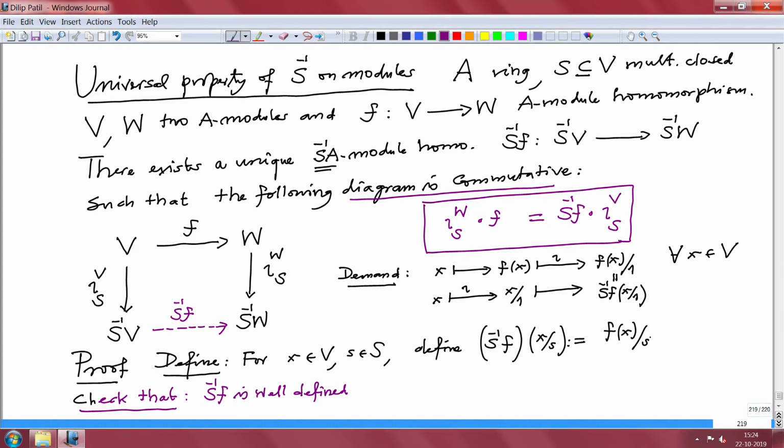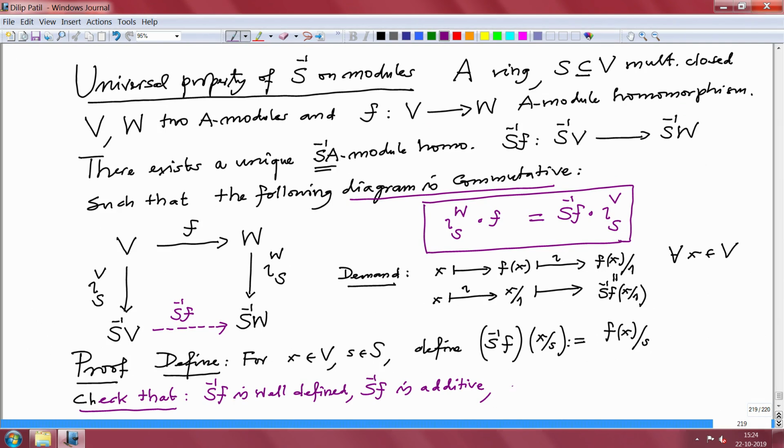Check it. Another thing to check is that S inverse F is additive. It respects the addition. That is where you will need to use the fact that F is a module homomorphism, which means F is an additive map.